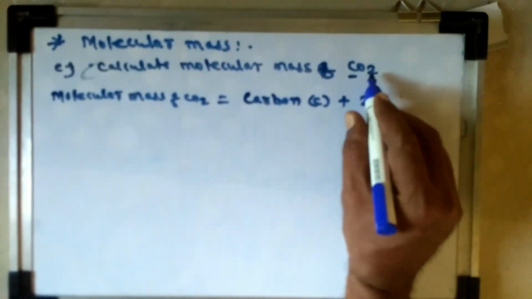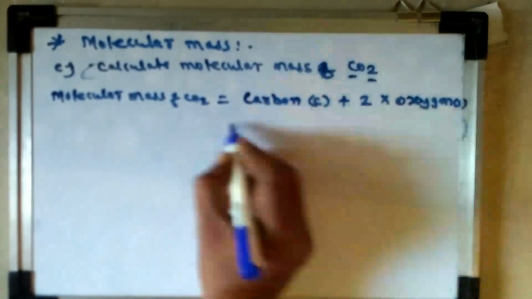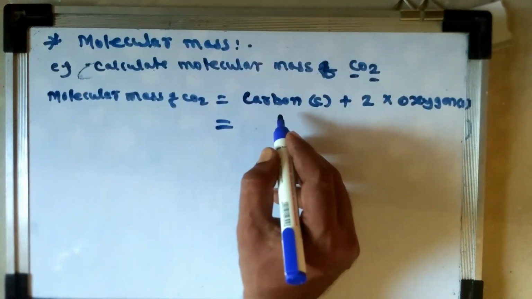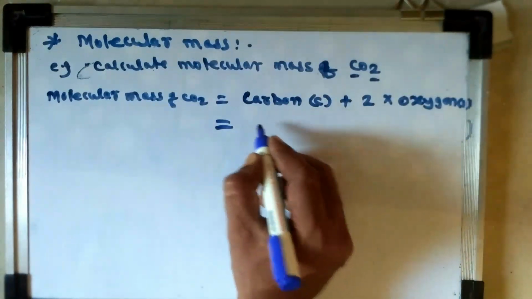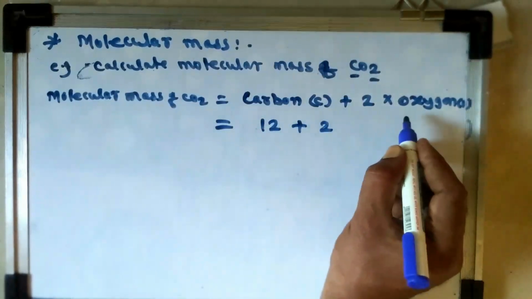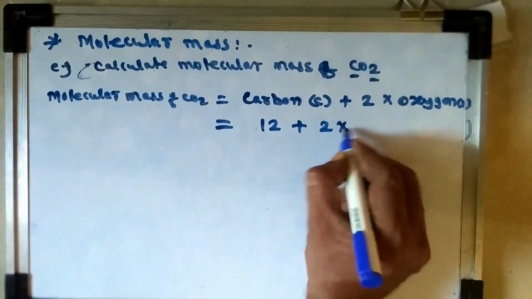We know that the average atomic mass of carbon is 12, plus 2 into the average atomic mass of oxygen, which is 16.